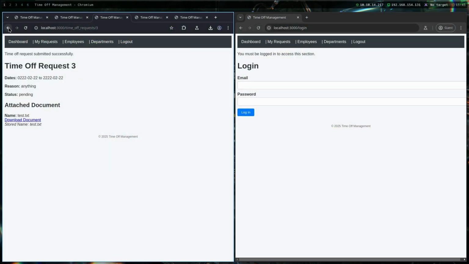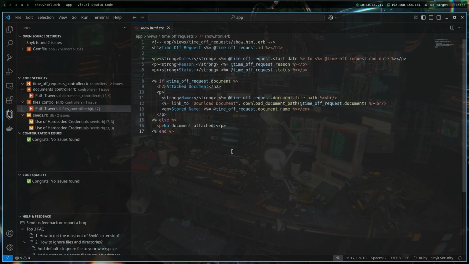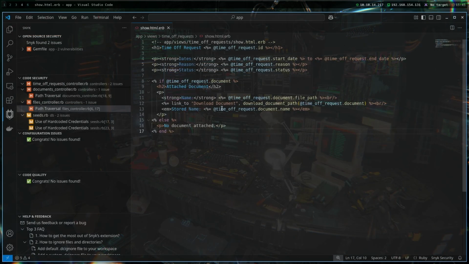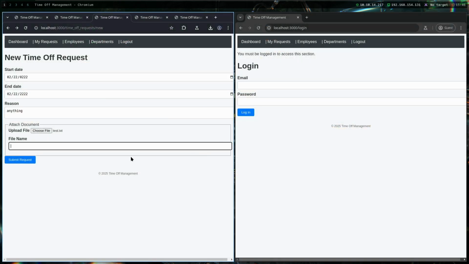So let's actually now try to explore this path traversal. The first idea that I have is that we have this file name, and we can maybe input a file name that will read from the target application.